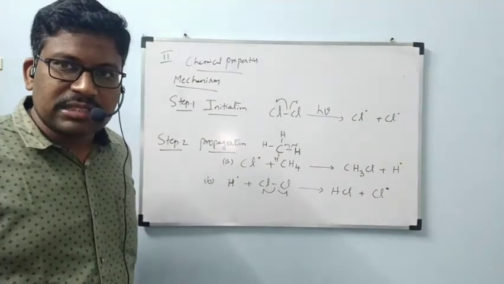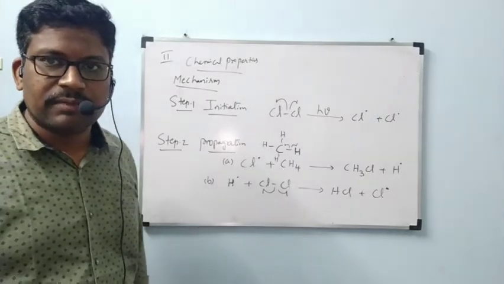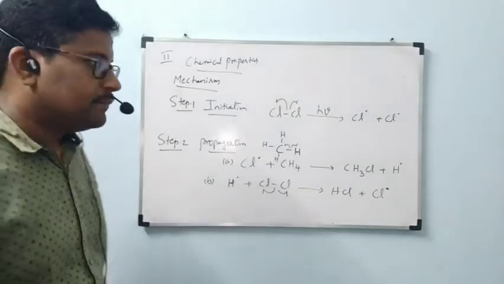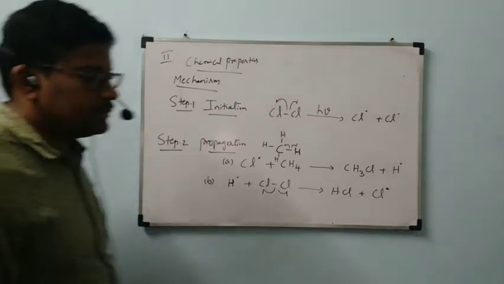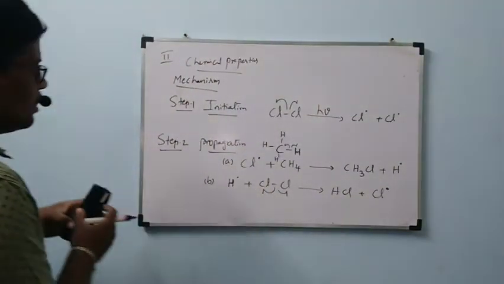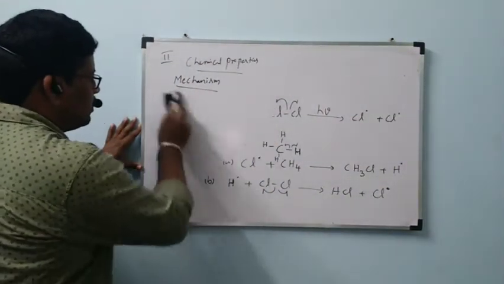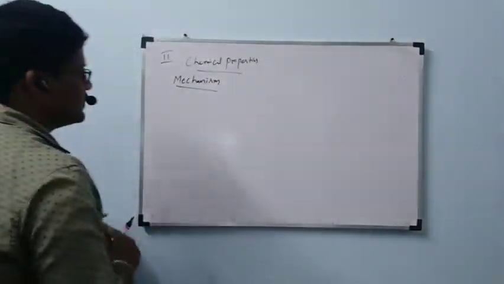Further other reactions are also there in propagation, ma. Those reactions we will see, and finally termination we will see. By that the mechanism will be completed. Okay, next. In step 2, propagation only, other reactions.